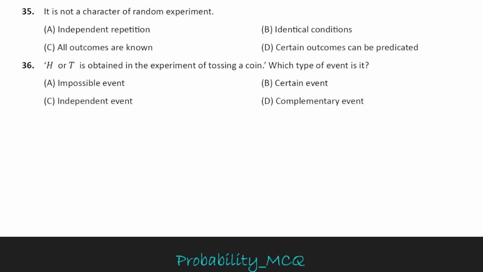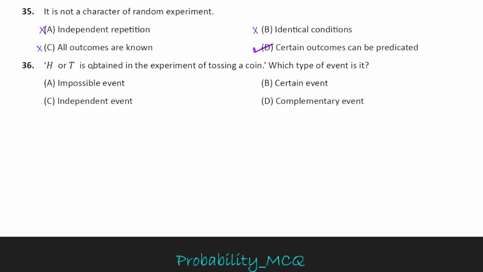Question 35: which is not a characteristic of a random experiment? Independent repetition is a characteristic of a random experiment, so it is not the correct option. Ideal condition is also a characteristic of a random experiment. All outcomes are known is also a characteristic of a random experiment. So option D, certain outcomes can be predicted, is the wrong statement. Our answer is option D, because in a random experiment we cannot predict the total outcomes or total events of a given experiment.